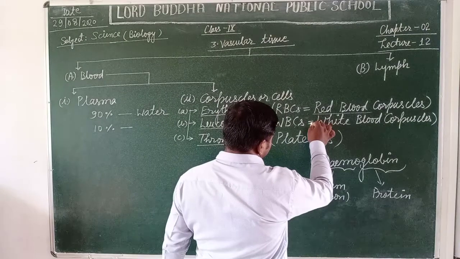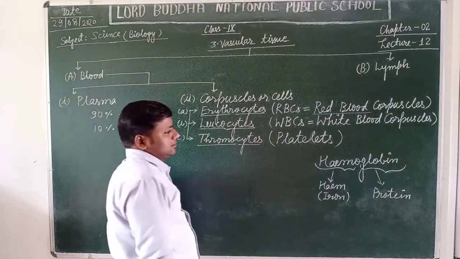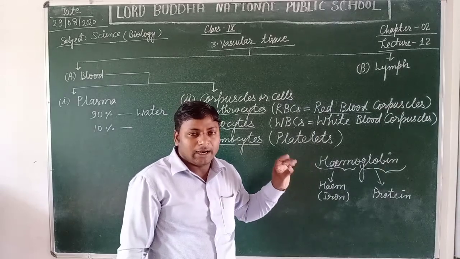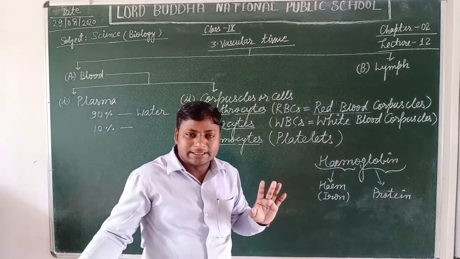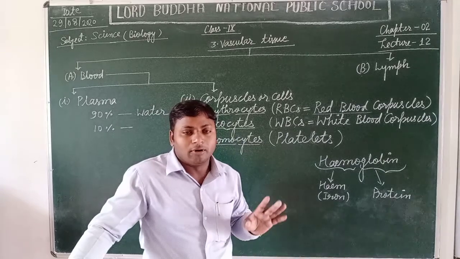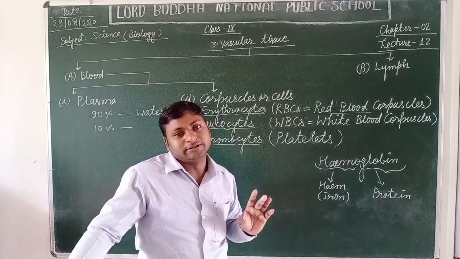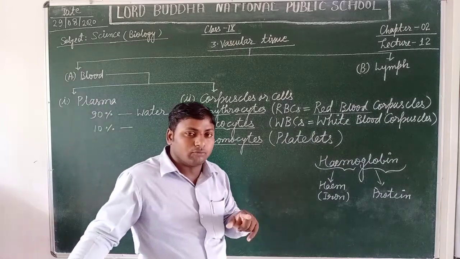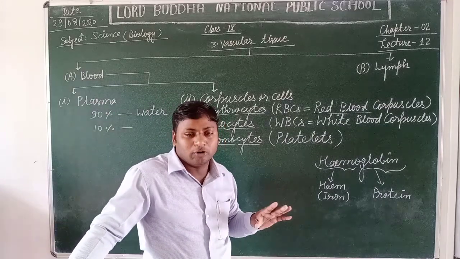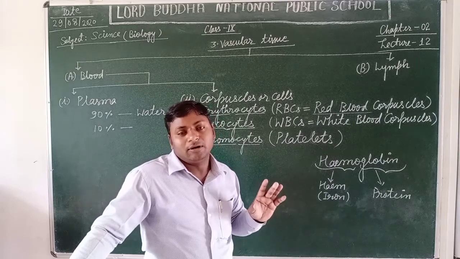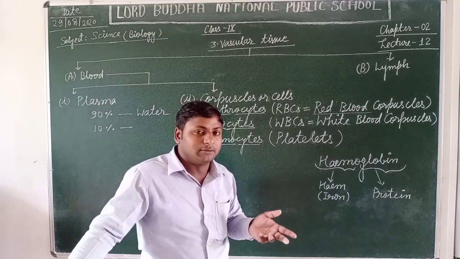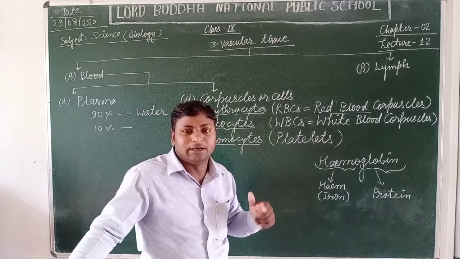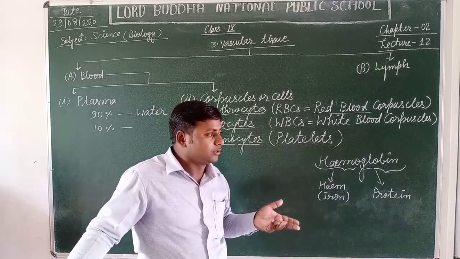The other types, agranulocytes, are mainly of two types: monocytes and T4 lymphocytes. These cells are well known for the formation of antibodies. Yes, students, the T4 lymphocytes are well known for the formation of antibodies that feed upon all kinds of bacteria and foreign particles like viruses, bacteria, fungi, and other microorganisms.